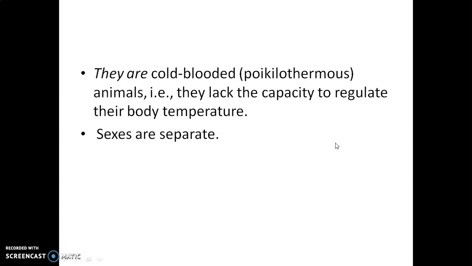They are cold-blooded animals. What do you mean by cold-blooded? Poikilotherms. That is, they lack the capacity to regulate the body temperature. At the same time, we are mammals, we are warm-blooded animals. That means we have a fixed body temperature, isn't it? In the case of human beings, we have 37 degrees Celsius. That is our fixed body temperature. But it is not the condition of fishes, especially Chondrichthyes. They are cold-blooded animals. They can't regulate the body temperature.